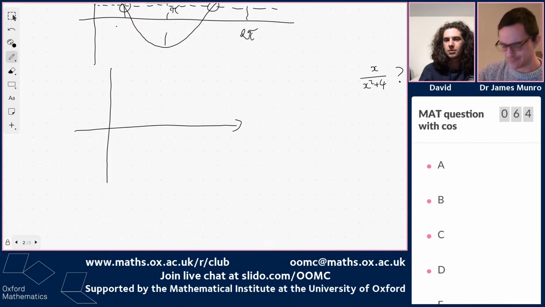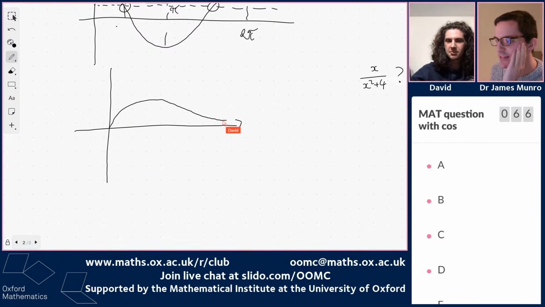Should we try and sketch this? It should be something like that. So when x is 0, this is 0. When x is really big, it gets really small. But there's some maximum value it takes, somewhere in between. And if we knew some calculus, we could find out what it is.